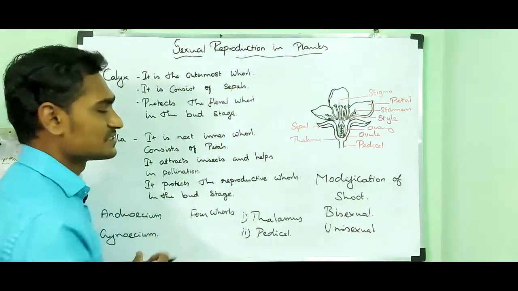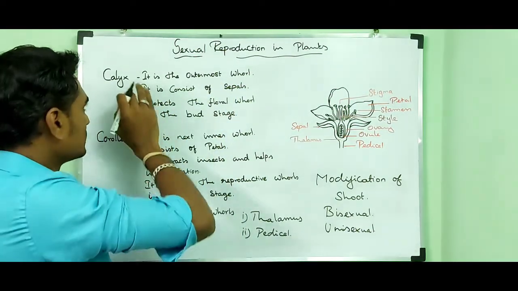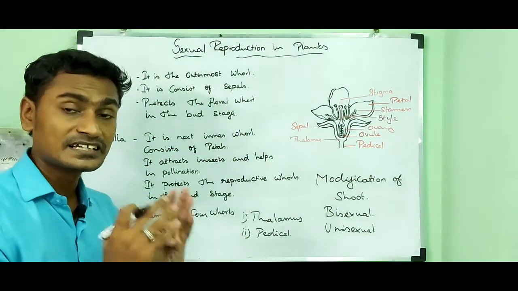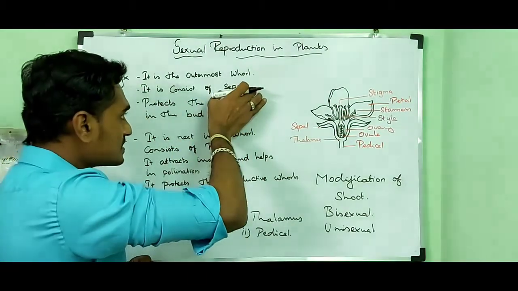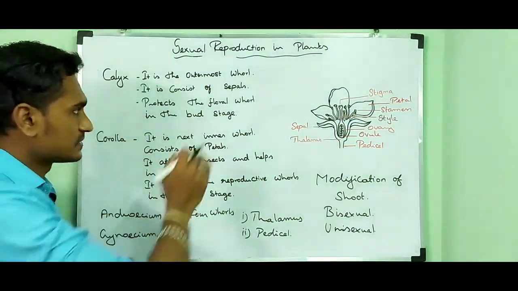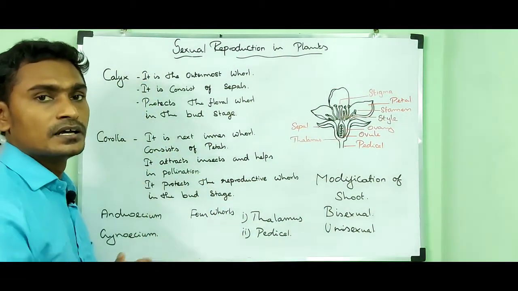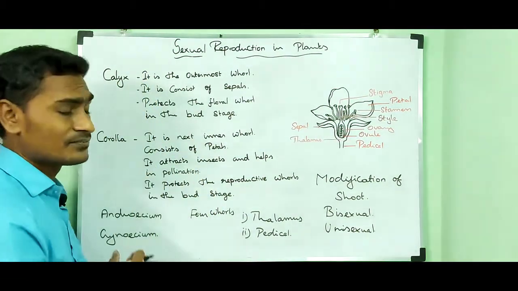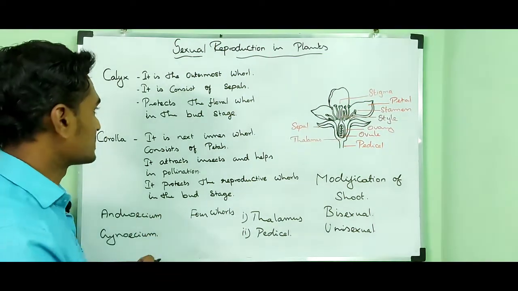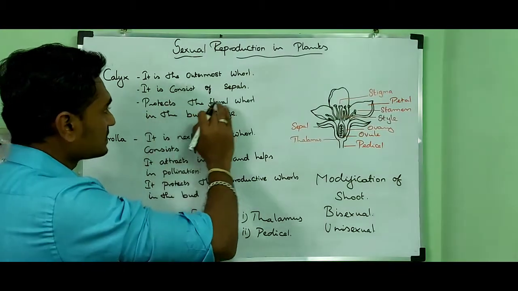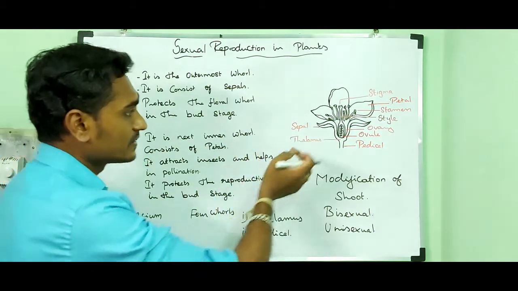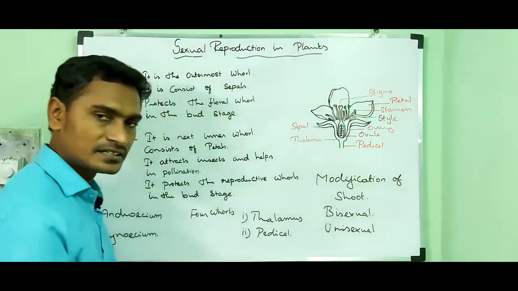It consists of sepals. A single unit of calyx is called a sepal. Sepals are collectively called the calyx. The function of calyx is protection. So calyx can protect the floral whorls in the bud stage, that is, corolla, androecium and gynoecium.